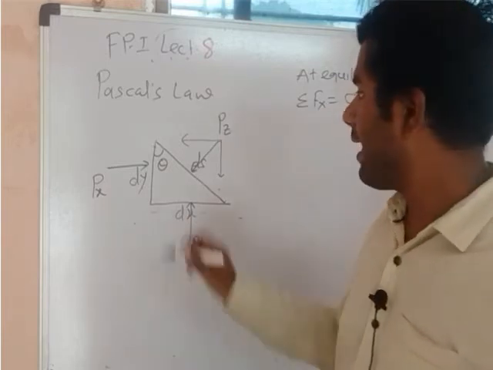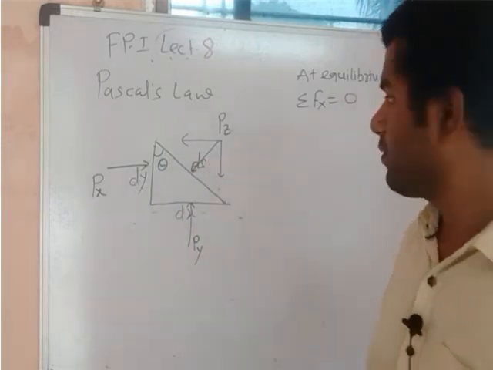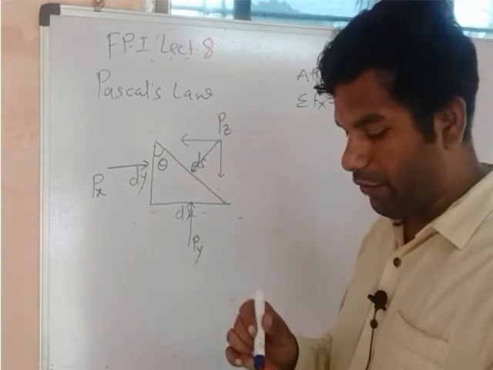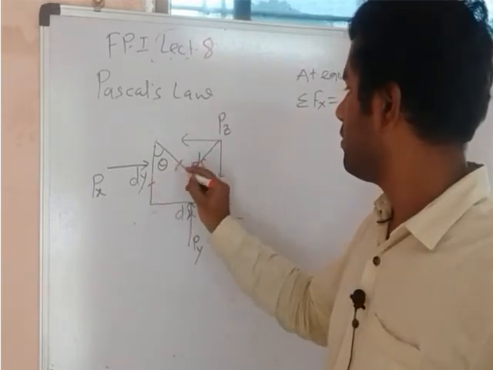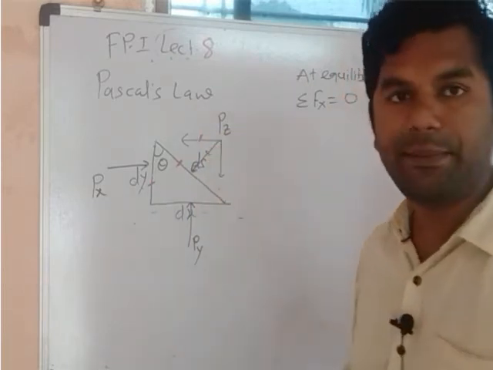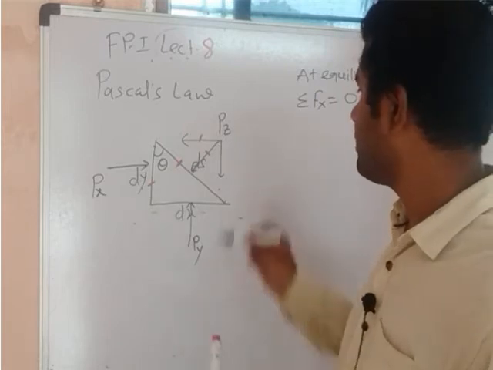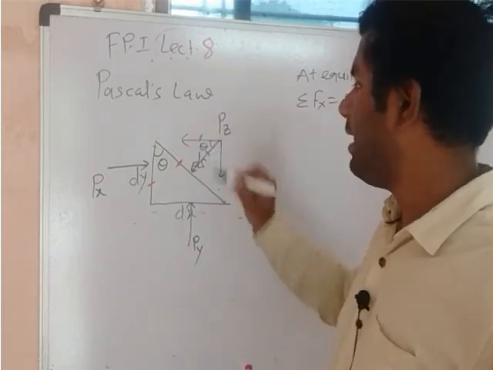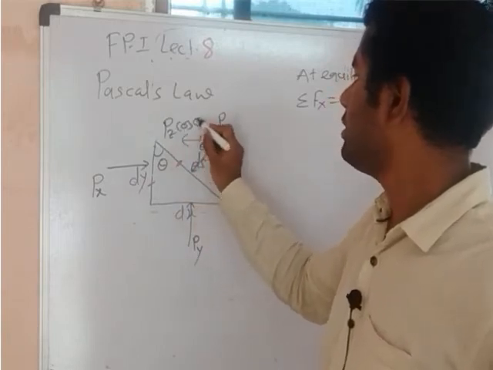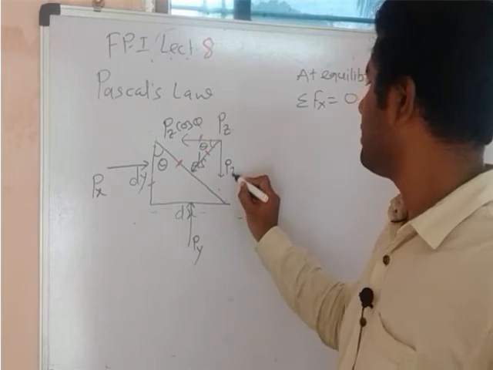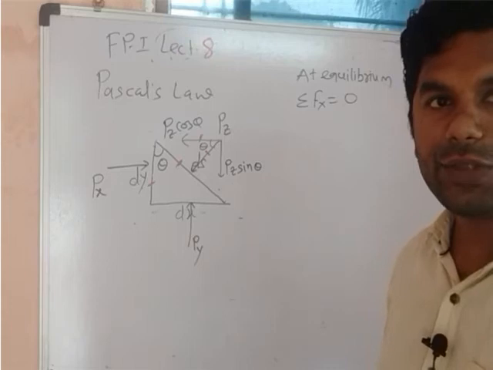That is, the angle between two lines and two normals or two perpendiculars is equal. Now the angle between these lines, let me draw with the red pen. The angle between these lines and these perpendiculars will be the same. So this is theta, that means this will also be theta. As it is theta, this is pz cos theta and this is pz sin theta. Is it clear to you, dear students?